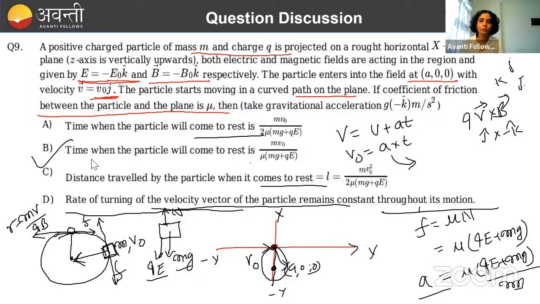So the answer will be 4. You just need to remember that in option D, it will turn because it has a certain angular velocity, and you check whether that angular velocity is changing with a constant value or a variable value. It is changing with a constant, so D will also be true.